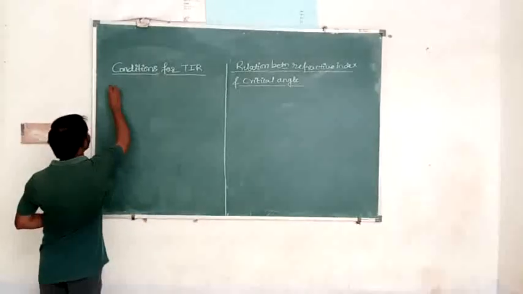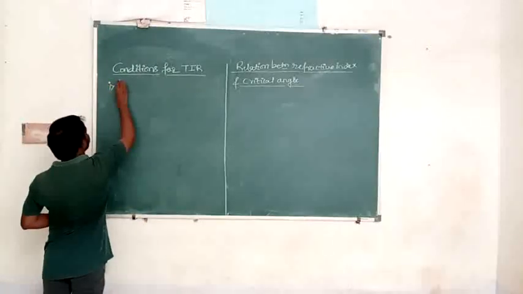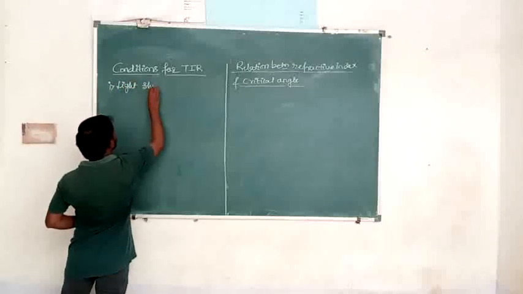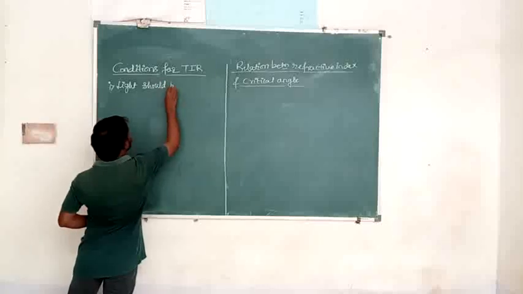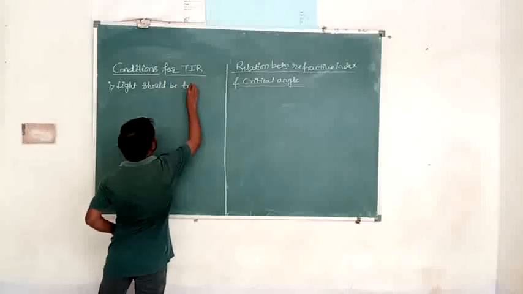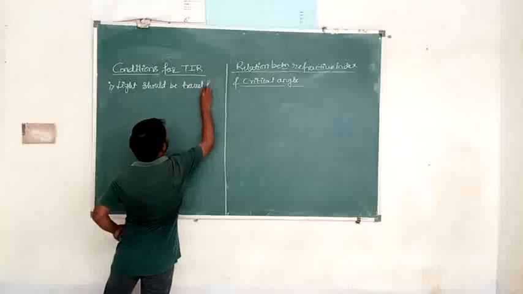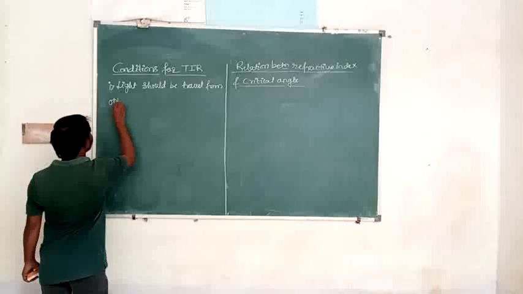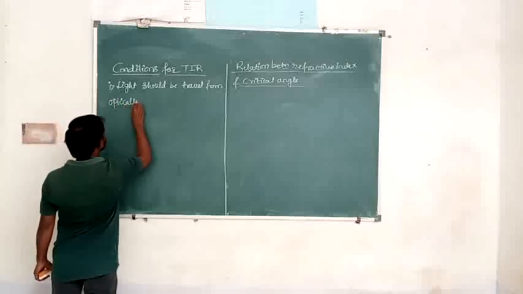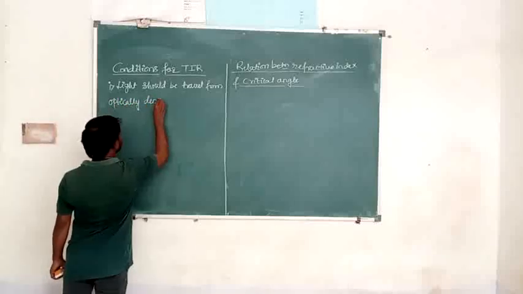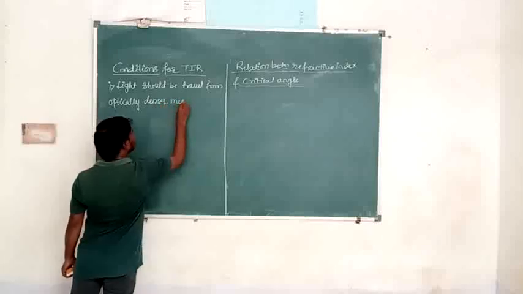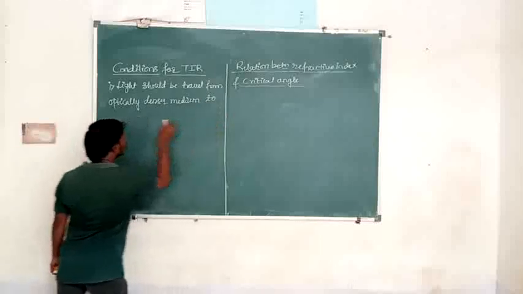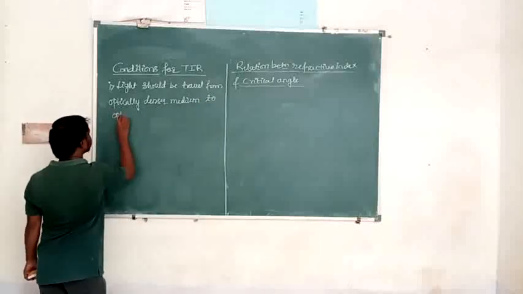So what is the first condition here? Light should travel from an optically denser medium to an optically rarer medium.